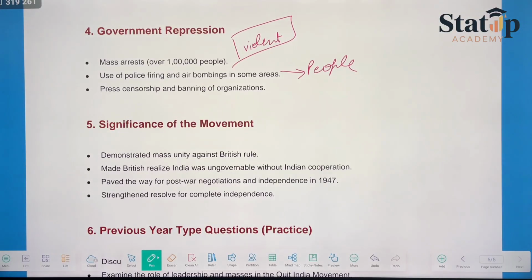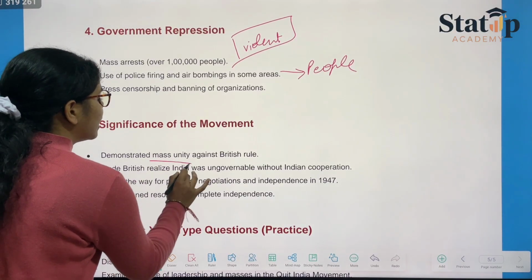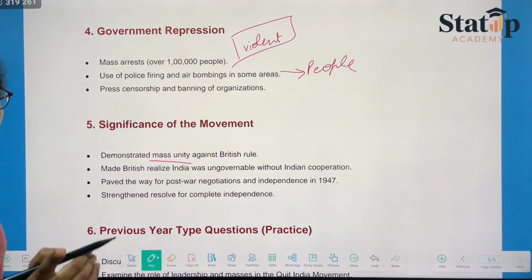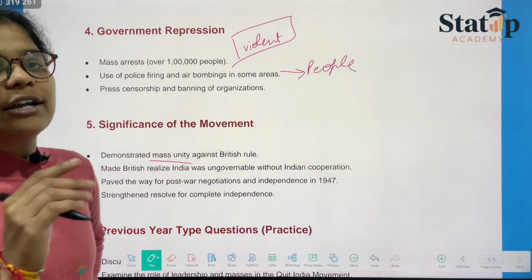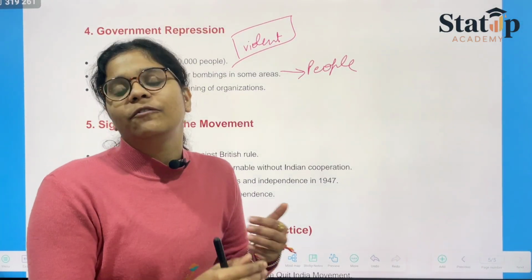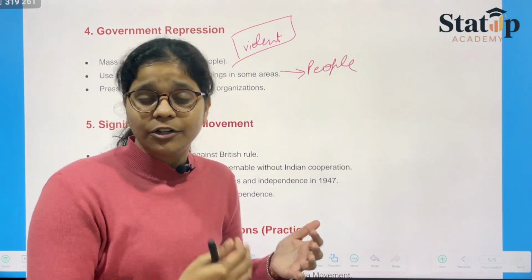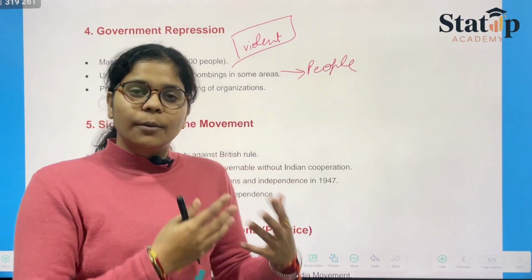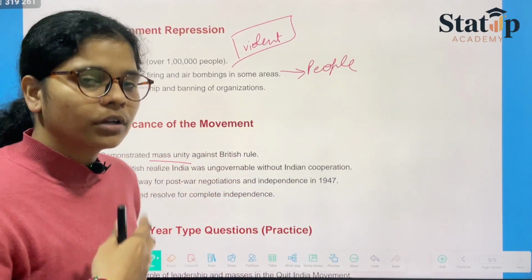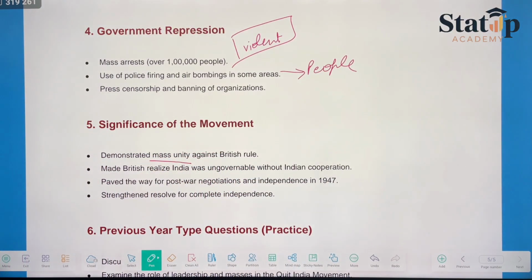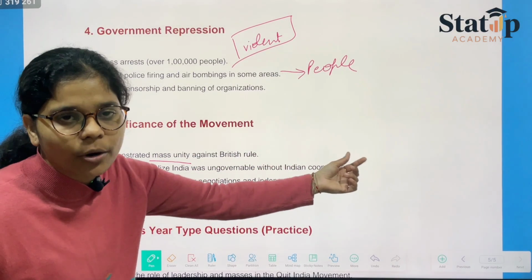Then we have the significance: mass unity against the British rule. The British got to know that they could not stand in front of such unity. It made the British realize India was ungovernable without Indian cooperation.